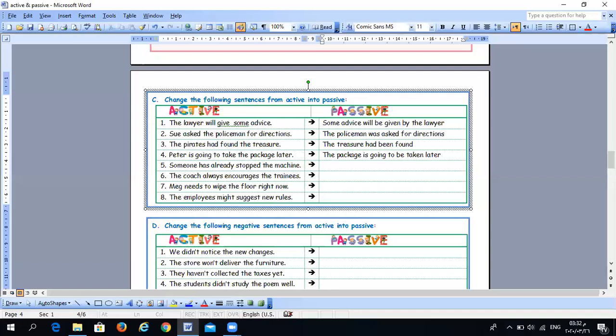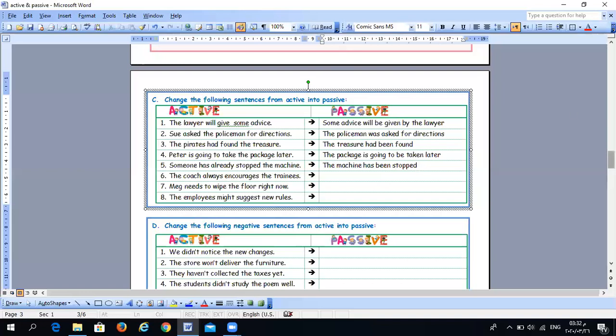The next one, someone has already stopped the machine. The machine has been stopped. Okay, think about the next 3 sentences.